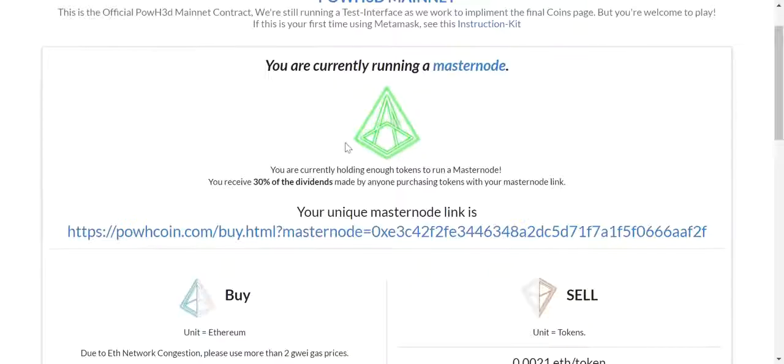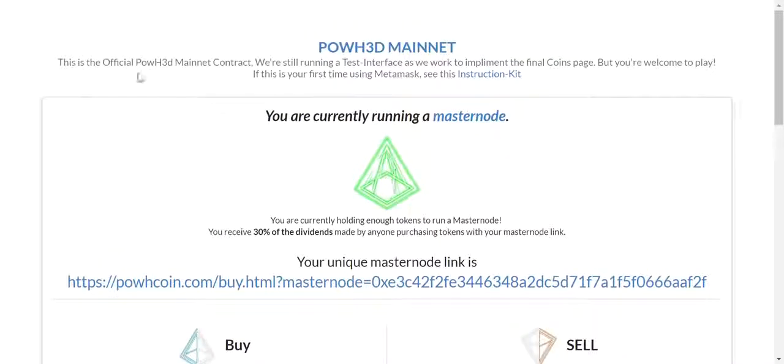The question was, Craig, can you explain Proof of Weak Hands to me in the simplest way? So here goes, here goes my crazy hair, here goes me trying to do this. So here is Proof of Weak Hands. This is the official Proof of Weak Hands mainnet contract.